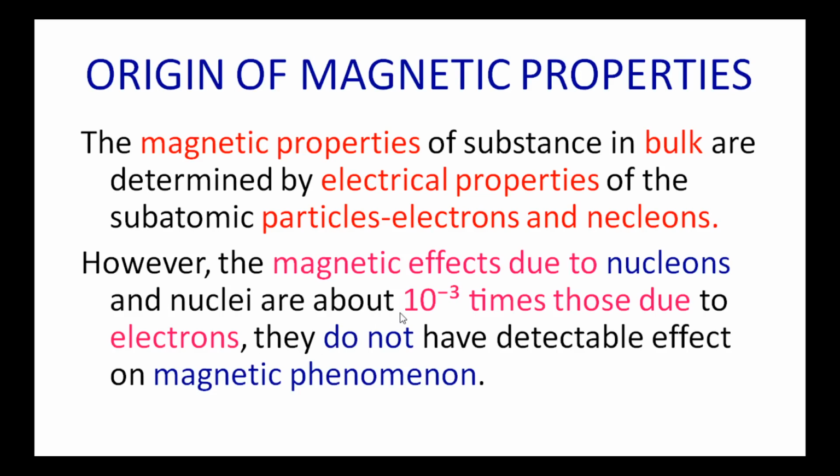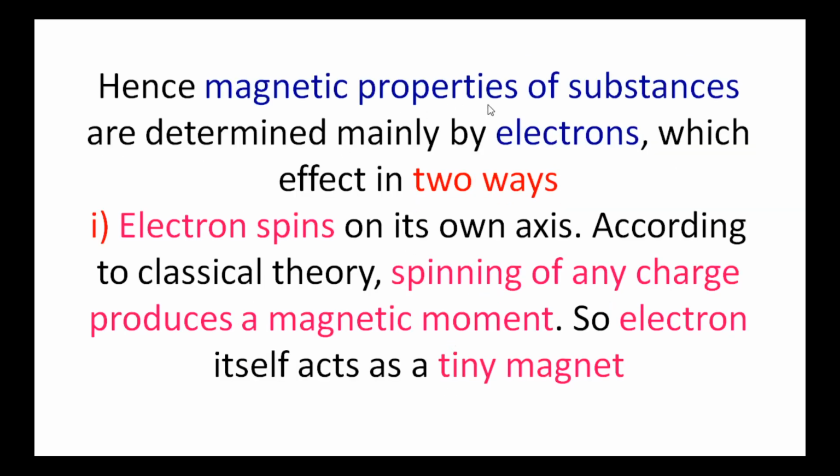That is, the magnetic effects of neutrons and protons are less than that of electrons by 10 power minus 3 times. So, they do not have a detectable effect on magnetic phenomena. Hence the magnetic properties of substances are determined mainly by the electrons, which affect in two ways. Electrons have two types of movements: one is spin movement, another one is orbital movement. Let us see one by one.